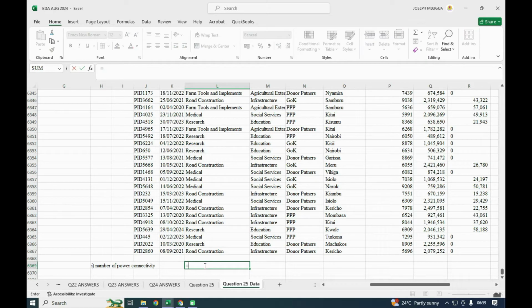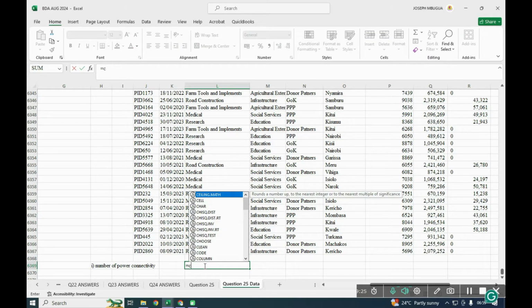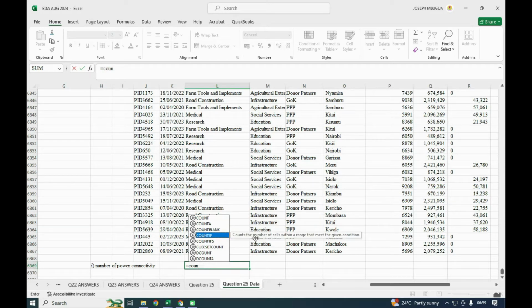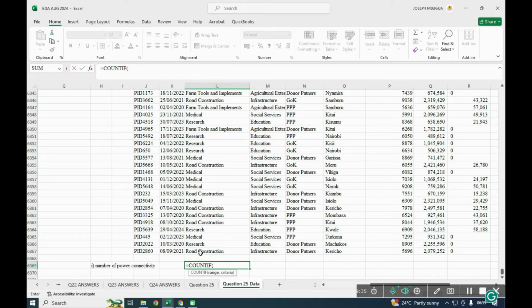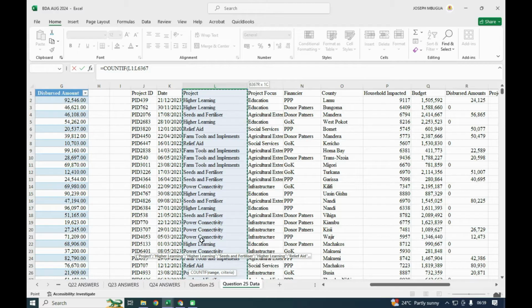COUNTIF. Here they were testing the formulas. So when you look at COUNTIF, it counts the number of cells within a range that meets a given criteria. So the range is this one. Control Shift up arrow. So under this, that is our range, and our criteria, we need power connectivity.